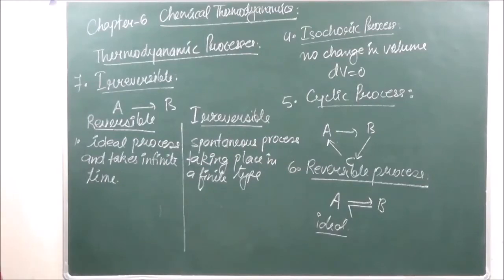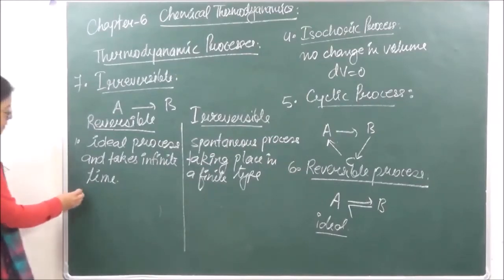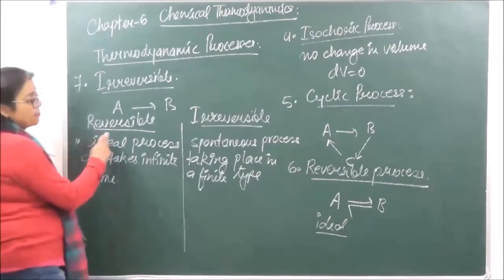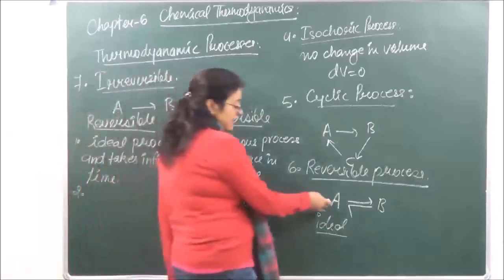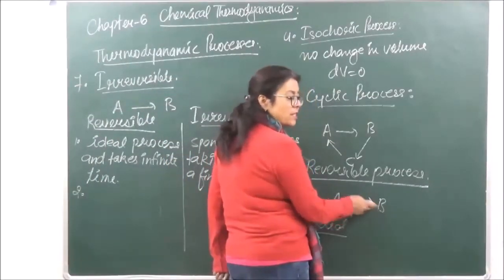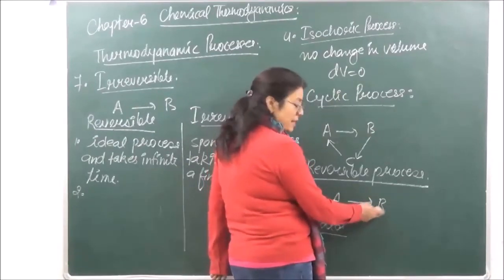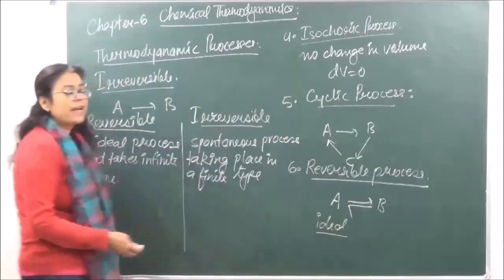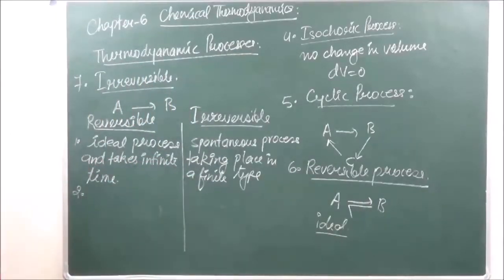Right? Now over here, you can say the driving force is going to be greater than the opposing force, right? So driving force greater than the opposing force means that if the driving force is more in the forward direction, the reaction will go in the forward direction. And if the driving force in the opposite direction is going to be more, the reaction will proceed in the reverse direction. Okay?